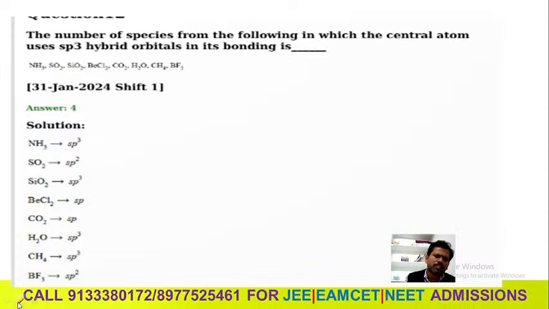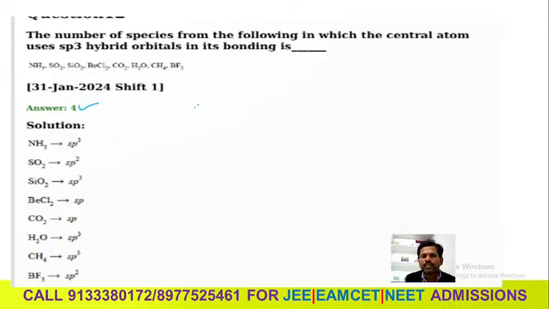Go for another one. They will ask hybridization questions also. I will take this question because a number of molecules are covered in it. The number of species from the following in which the central atom uses sp3 hybrid orbitals in its bonding. They are asking how many have sp3 hybrid orbitals. There are 4 here: 1, 2, 3 and 4. So we will check it first.